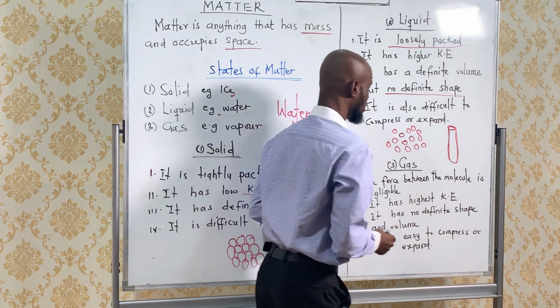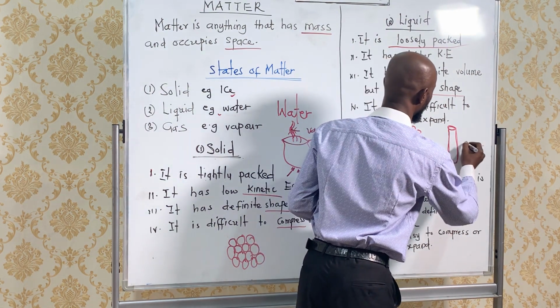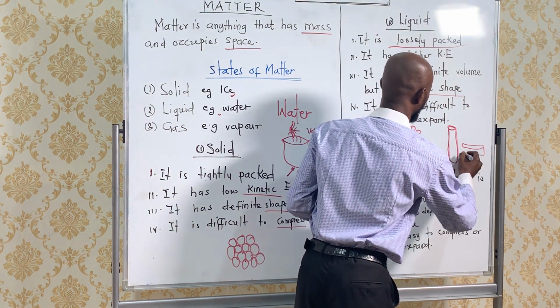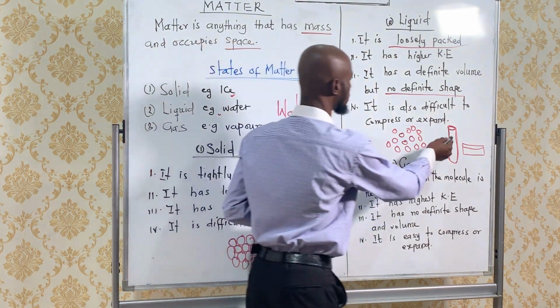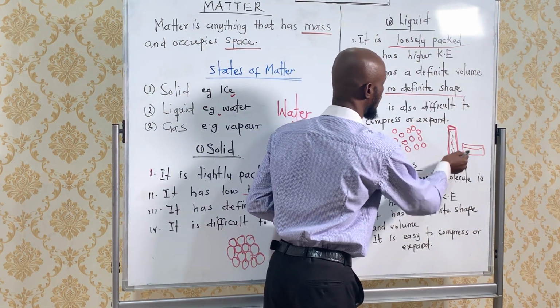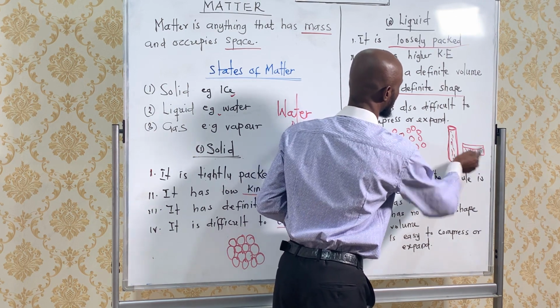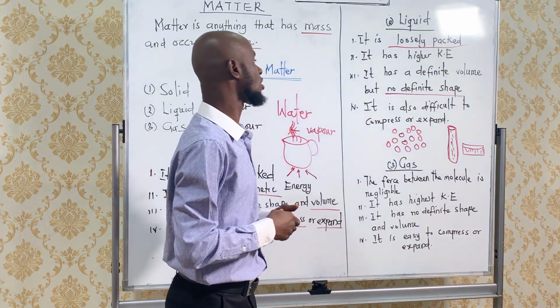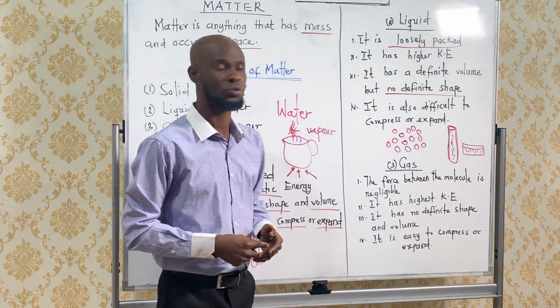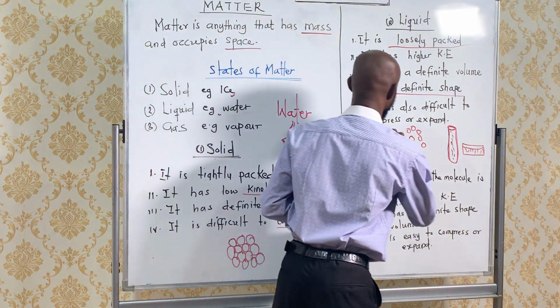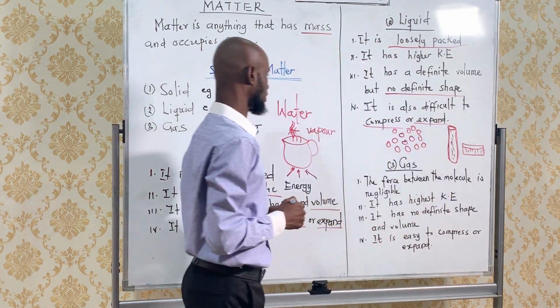What is the shape of the water here? It is the shape of this rectangle. So this means that the water takes the shape of the container. Then it's also difficult to compress and expand, but it's difficult to do that.